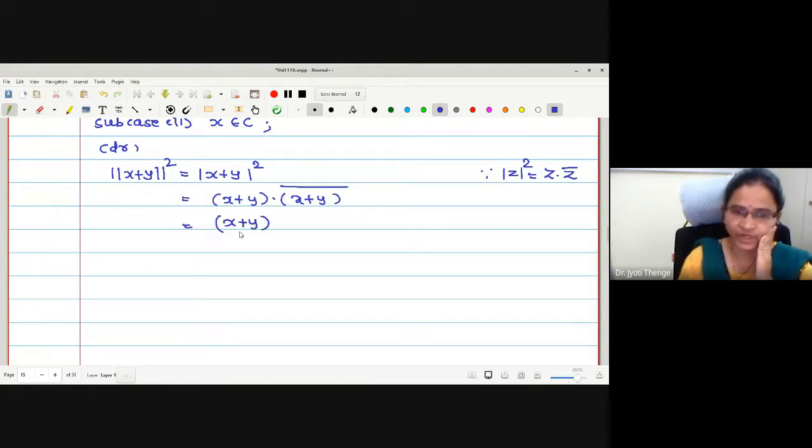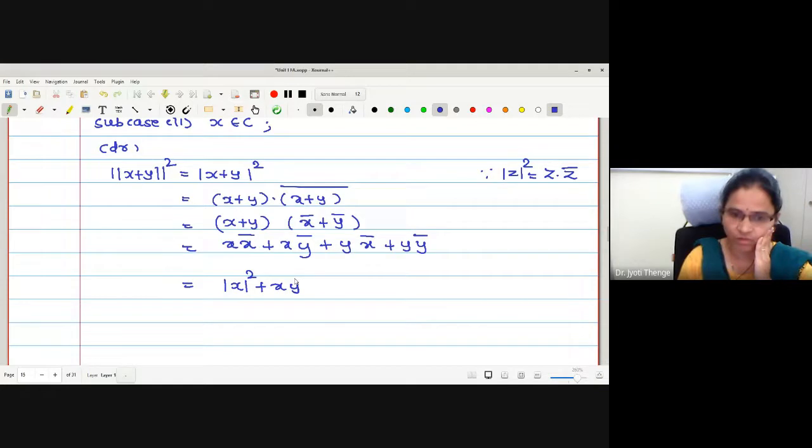Can I separate it as x bar plus y bar? Let us multiply by x first: this is x x bar plus x y bar. Let us multiply by y: this is y x bar plus y y bar. What is x x bar? Is it mod x square? Right?